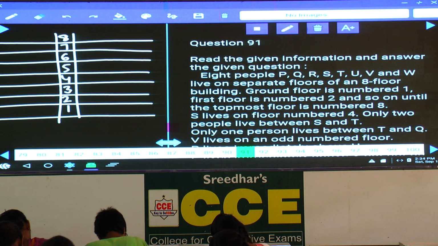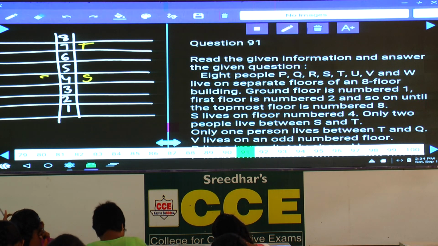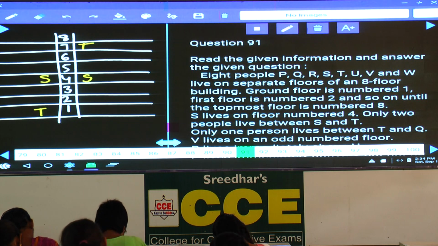Then ground floor is number 1 and so on. S lives on floor number 4. Only 2 people between S and T, and T can be either on the 7th floor or on the 1st floor. Isn't it?